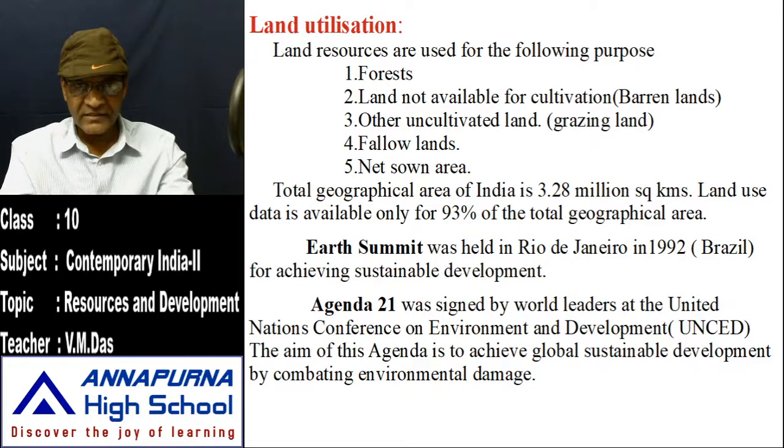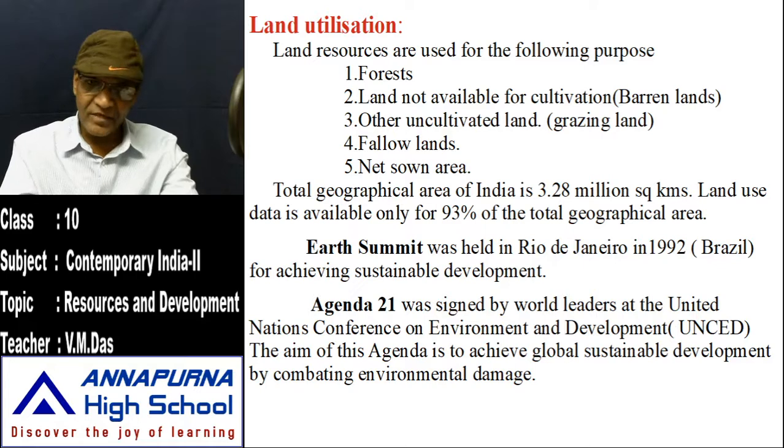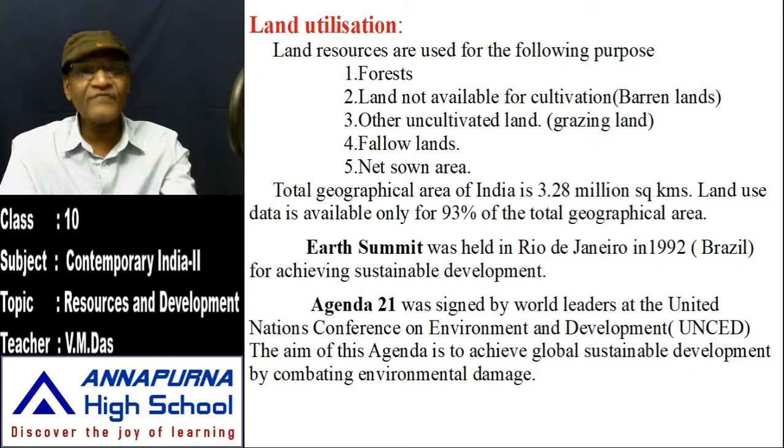All the prominent leaders of the world met together and signed Agenda 21, convened under the aegis of the United Nations. The main aim of Agenda 21 is to achieve global sustainable development by combating environmental damage.